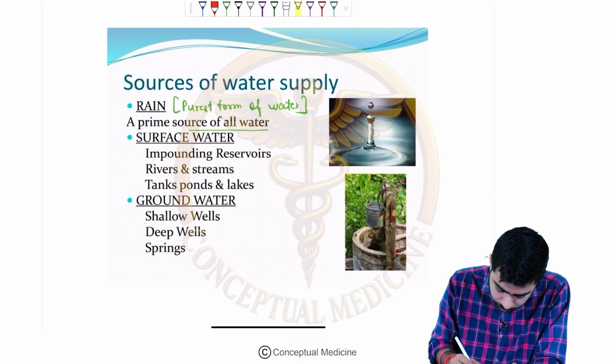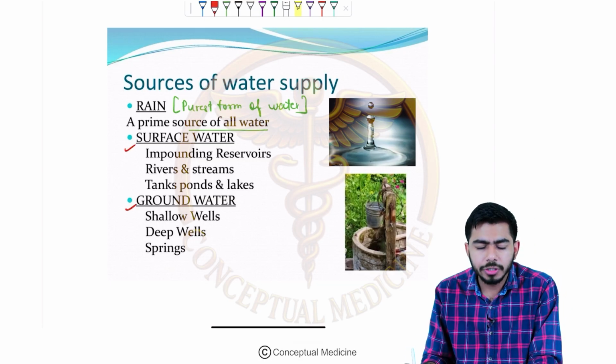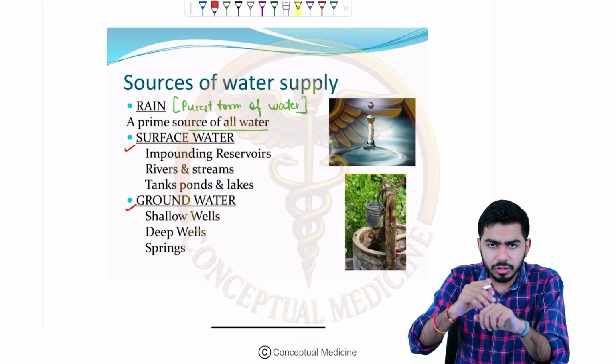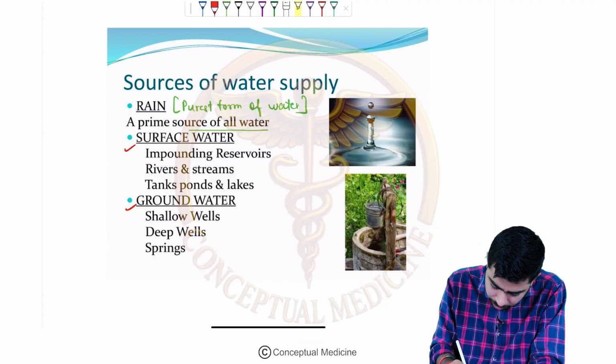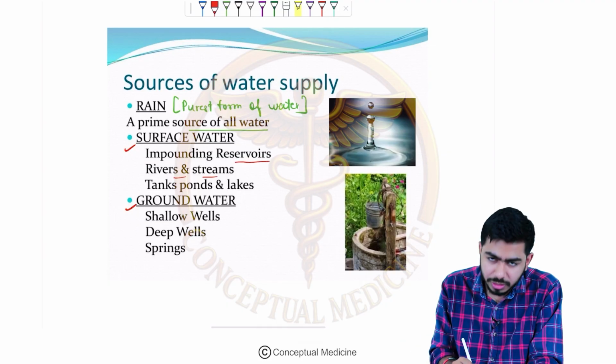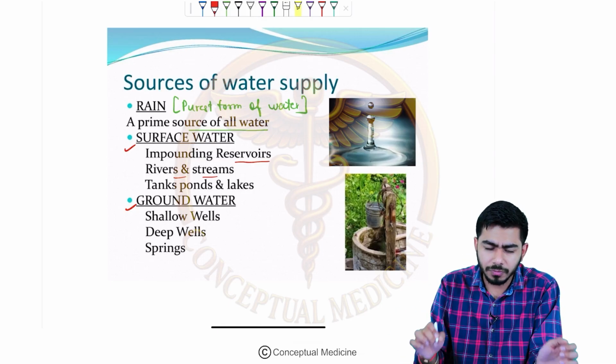Now here, let me tell you, surface water and groundwater are also important sources for water supply, right? Surface water is what we see on the earth's surface. For example, there could be impounding reservoirs, rivers, streams, canals, seas, and oceans. All of these are surface water supply.